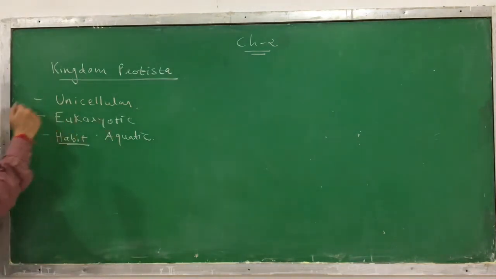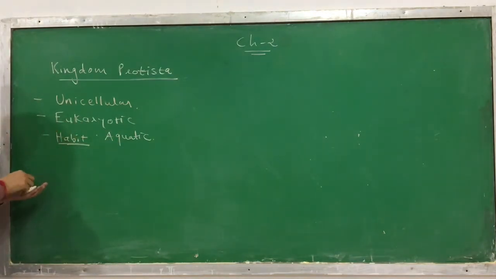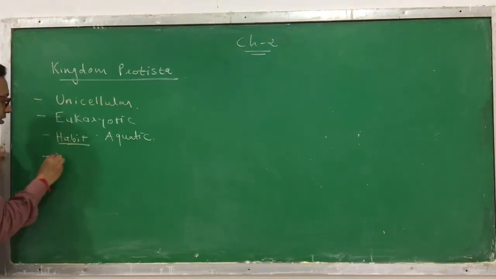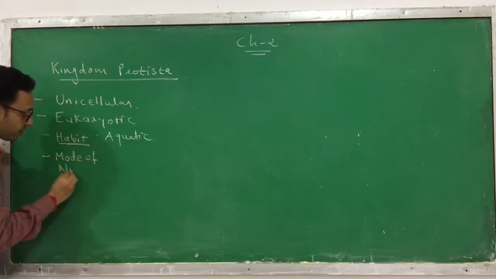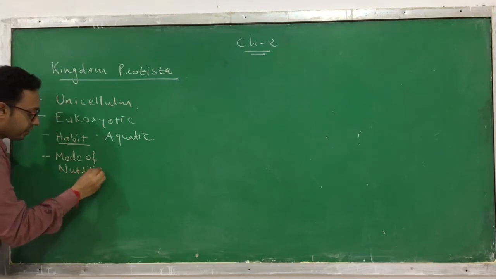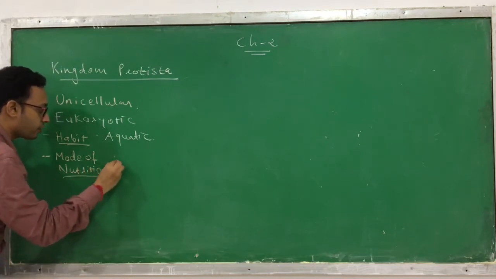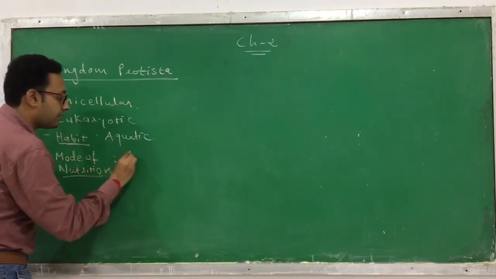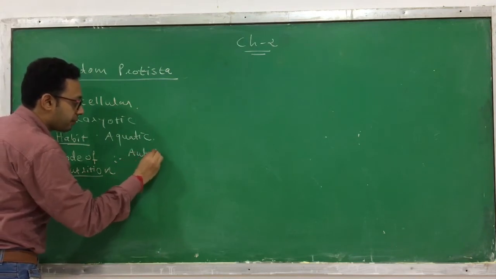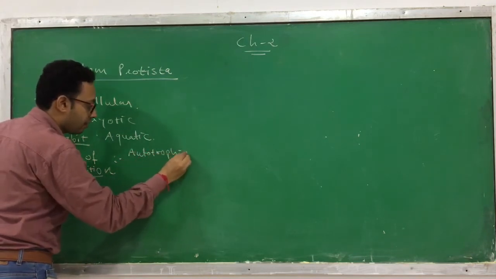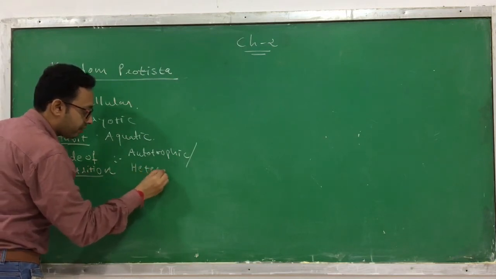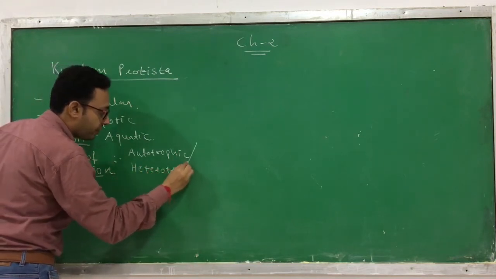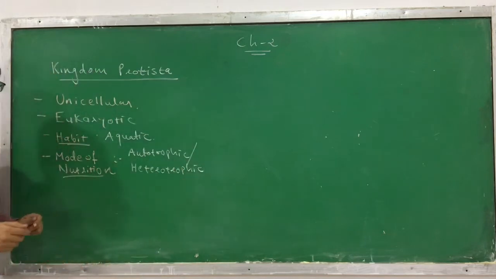Now when we talk about the mode of nutrition, here the mode of nutrition is either autotrophic or heterotrophic in nature. Few are autotrophic and few are heterotrophic. We will discuss in detail which are they.